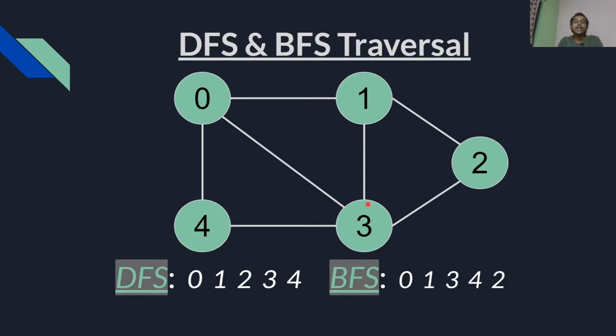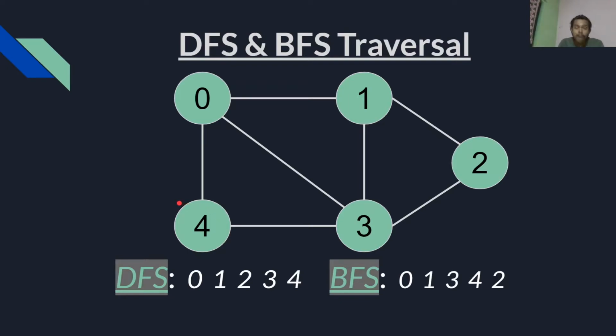So we have no other choice but to visit 4. So we go to 4. Now we update the array index 4 as visited. Now from 4 we can go to 0 or 3, but we can't go to either of those nodes because they both have already been visited.